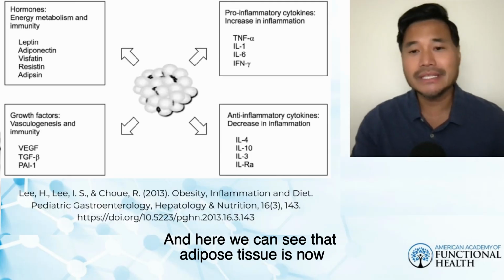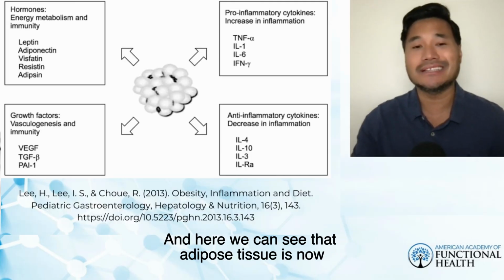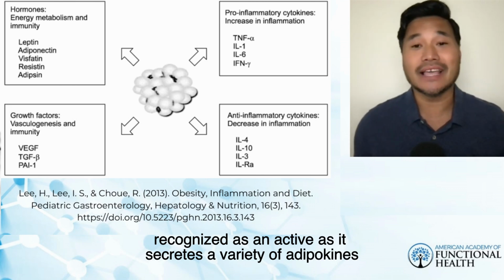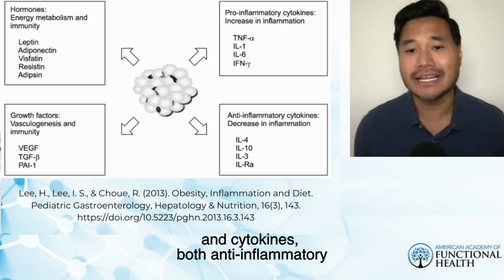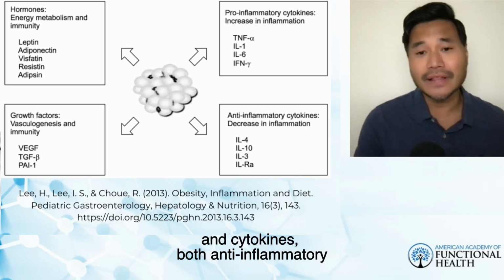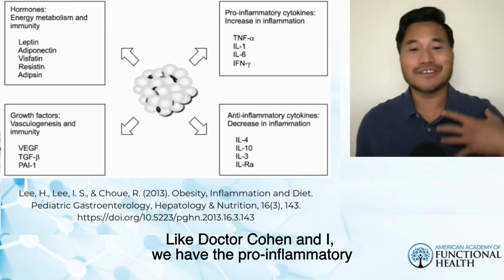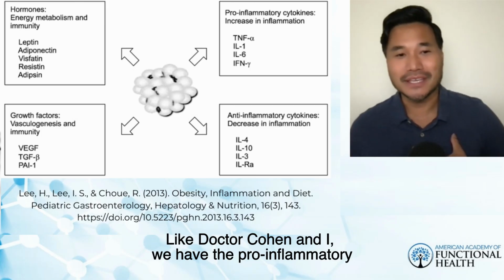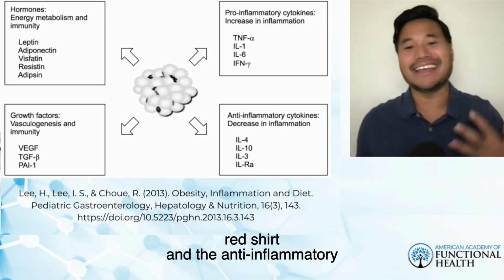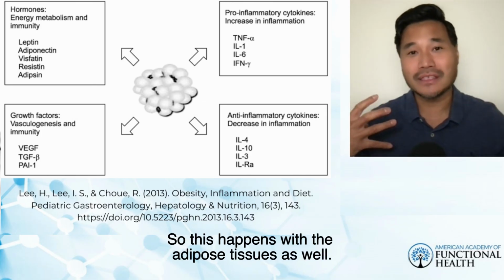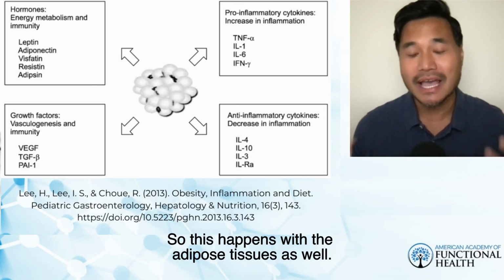And here we can see that adipose tissue is now recognized as secreting a variety of adipokines and cytokines, both anti-inflammatory and pro-inflammatory cytokines. Like Dr. Cohen and I, we have the pro-inflammatory red shirt and the anti-inflammatory blue shirt here. So this happens with the adipose tissues as well.